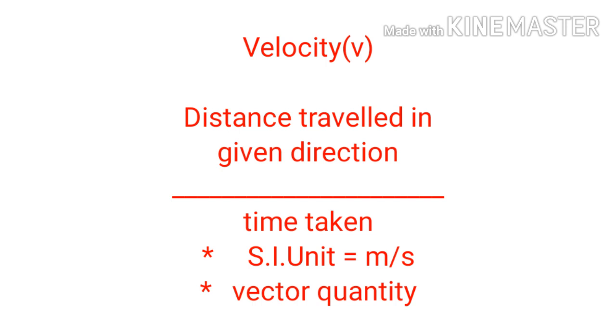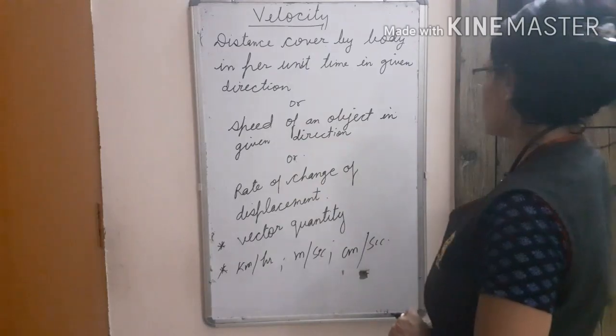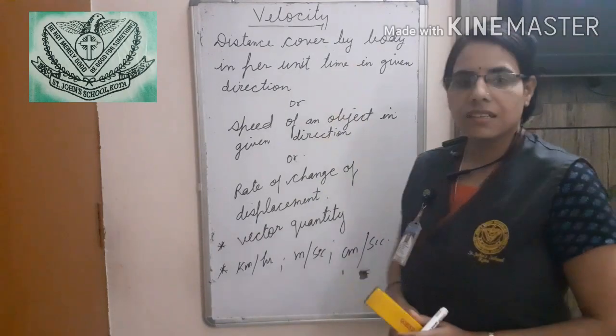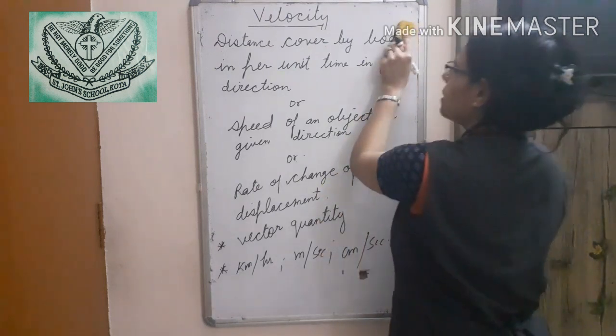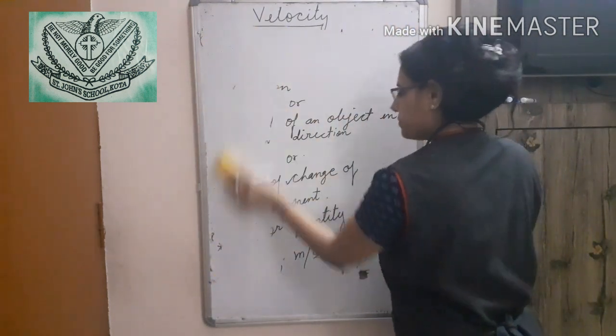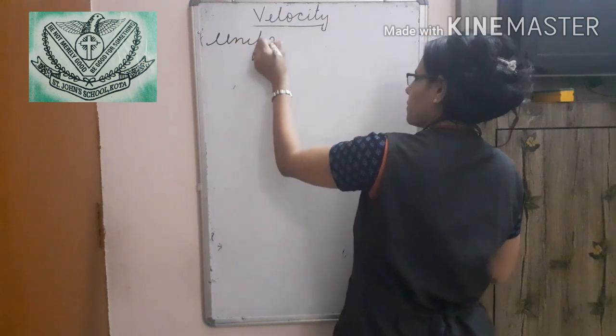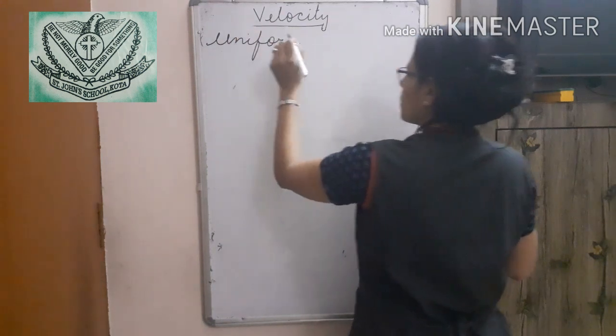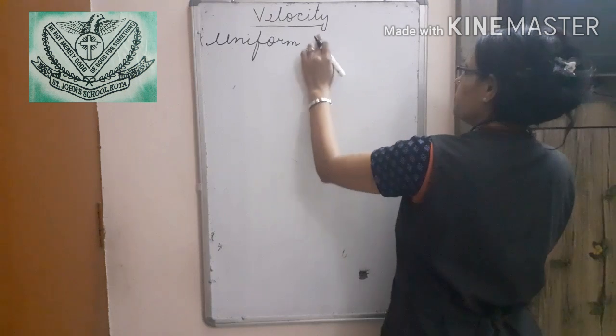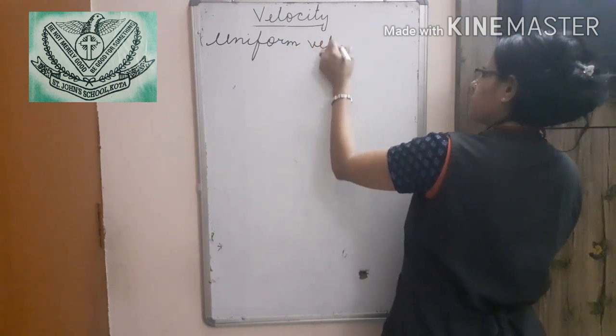The unit of velocity is the same as speed, that is meter per second. Both speed and velocity are represented by the same symbol v. Velocity is a vector quantity whereas speed is a scalar quantity. Now, again it has kinds, so we will see the types of velocity. First one, uniform velocity.